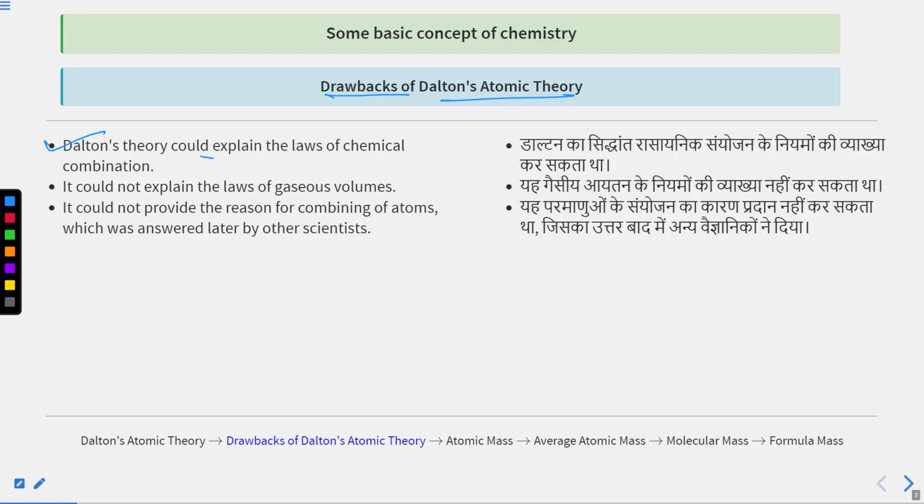Dalton's atomic theory could explain the laws of chemical combination, but it could not explain the laws of gaseous volumes, and it could not provide the reason for the combination of atoms, which was answered by later scientists. This is about Dalton's atomic theory. So I hope you got a clear idea about Dalton's atomic theory.